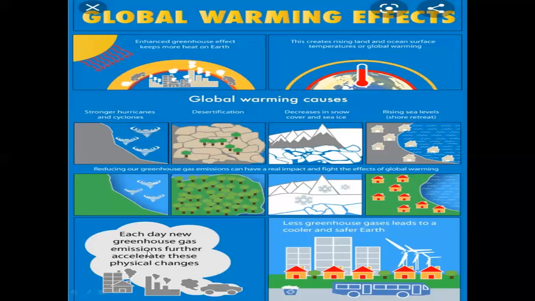So each day, new greenhouse gas emissions further accelerate these physical changes, and fewer greenhouse gases lead to a cooler and safer earth. So this is in our hands. If we reduce the burning of fossil fuel, if we reduce processes like incineration, and for power stations, instead of using fossil fuel, if we use an alternate source, we can control global warming.